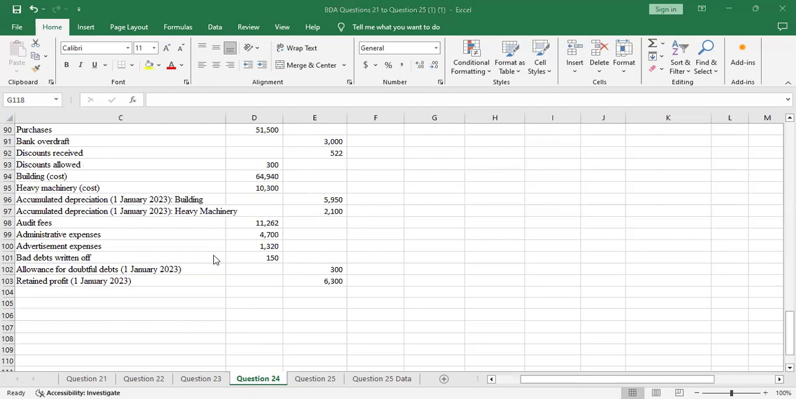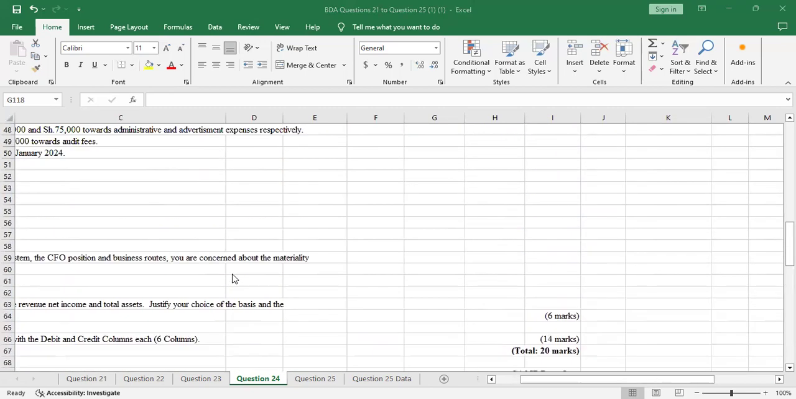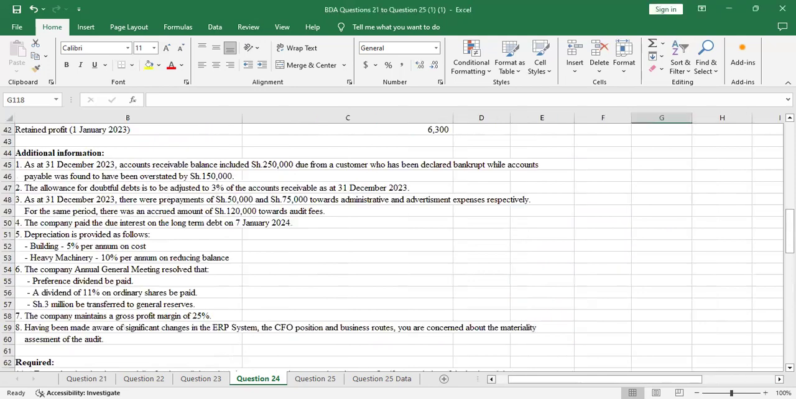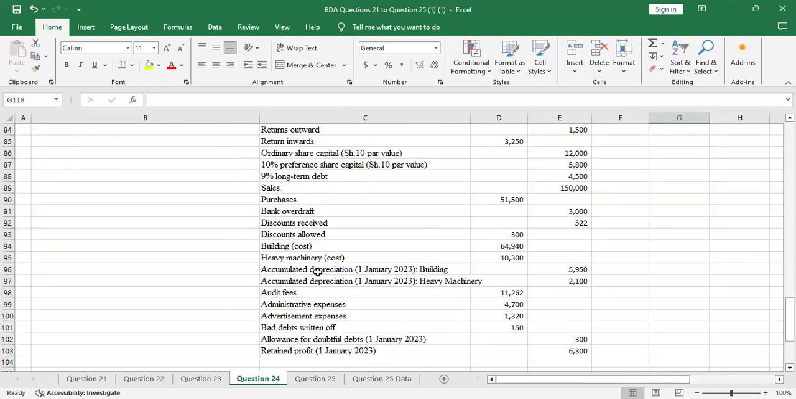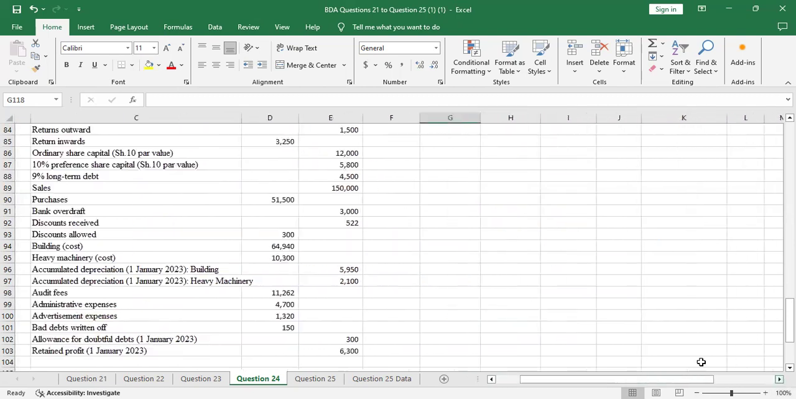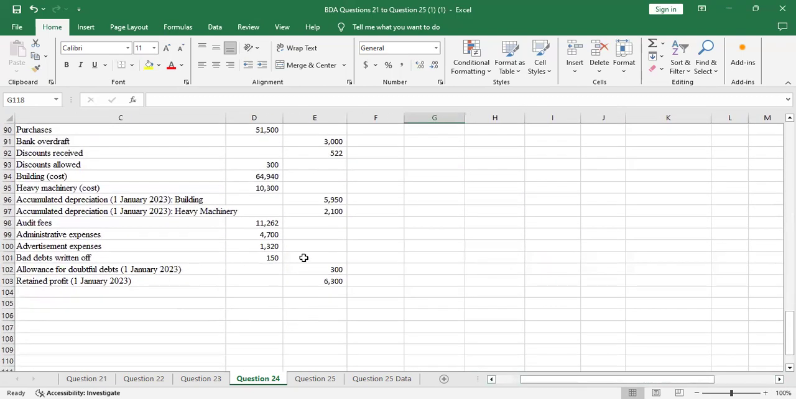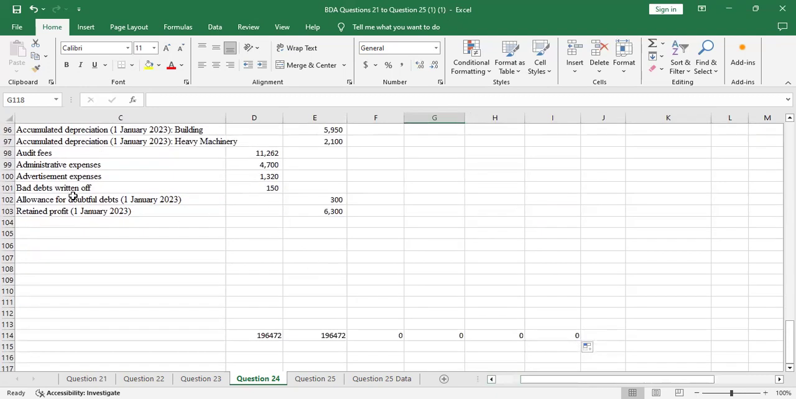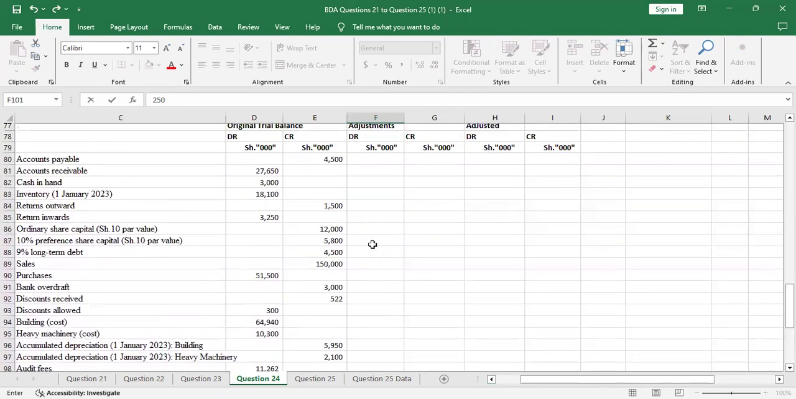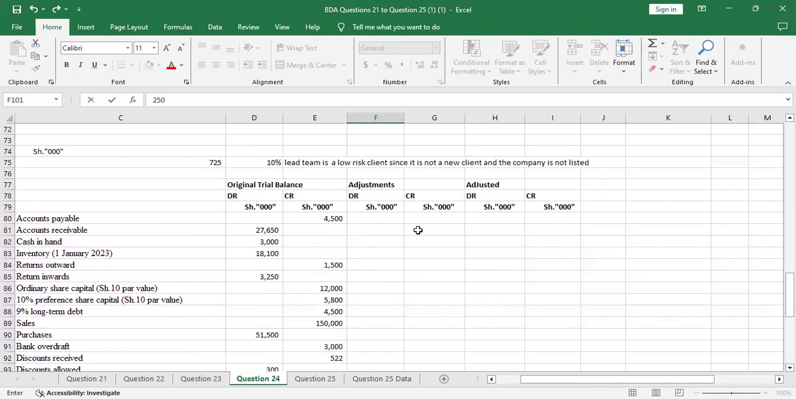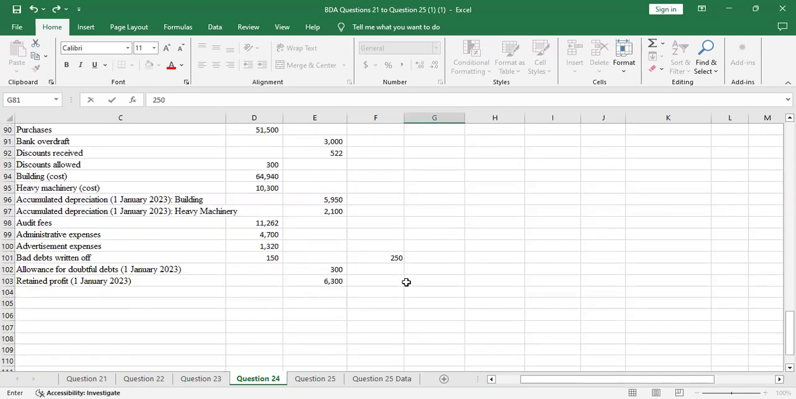So we continue with the adjustments. I'll start with number one. We are told that there was 250,000 on the accounts receivable. So that will debit the bad debt written off, and we credit the accounts receivable. The bad debt written off account is here, so you put it at the right place. Here we had 250. We'll debit it because the person who was declared bankrupt will increase the bad debt written off account. So we'll credit this on the accounts receivable. We credit under adjustment with 250. So that's the double entry.